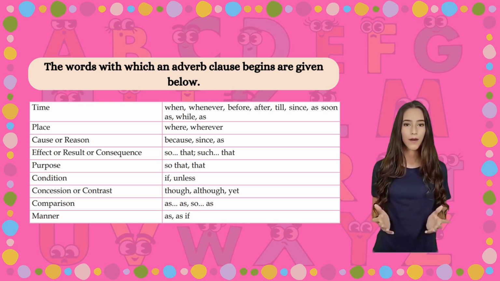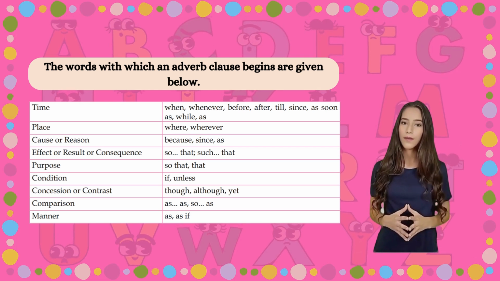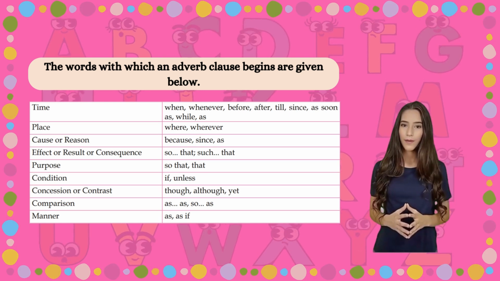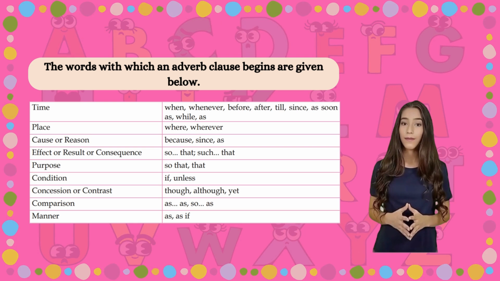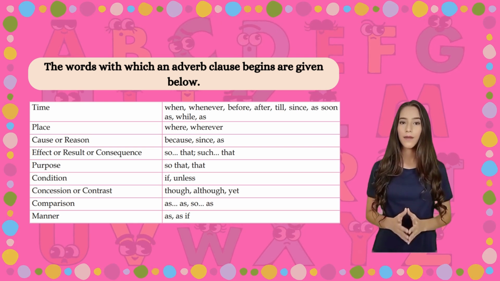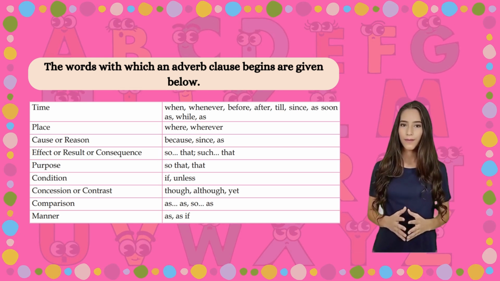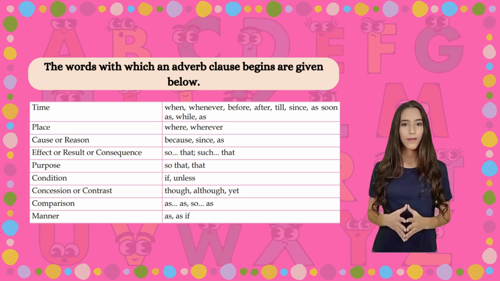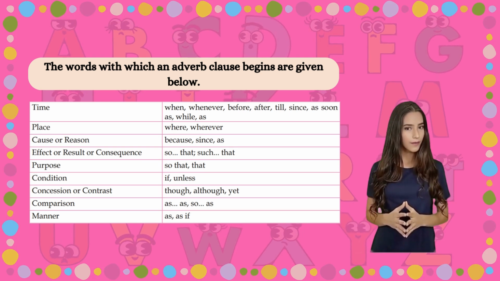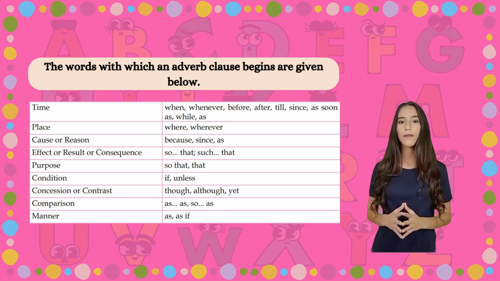Effect or result or consequence: so that, such that. Purpose: so that, that. Condition: if, unless. Concession or contrast: though, although, yet. Comparison: as, so as. Manner: as if.